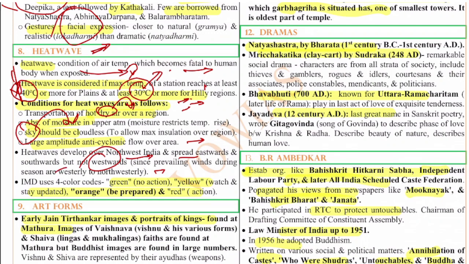IMD uses 4 color codes for this. Remember, these color codes are very important because we are seeing UPSC asking questions. Even in mains in 2022, we have seen how UPSC has asked about the color coding with regard to cyclones and all. So IMD generally uses 4 color codes: green, no action; yellow, watch and stay updated; orange, be prepared; red, take action. So these are the color codes.